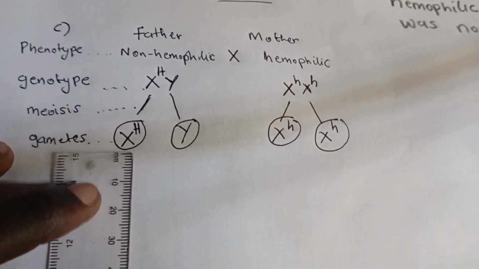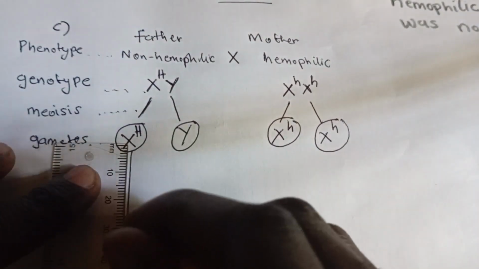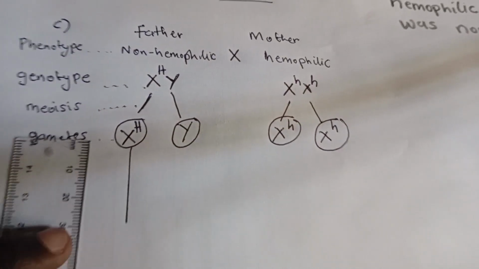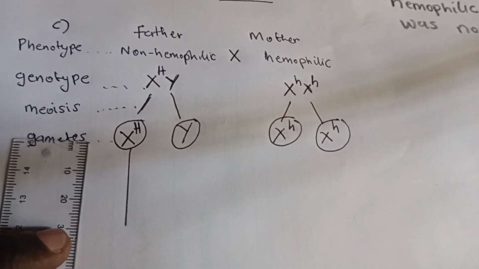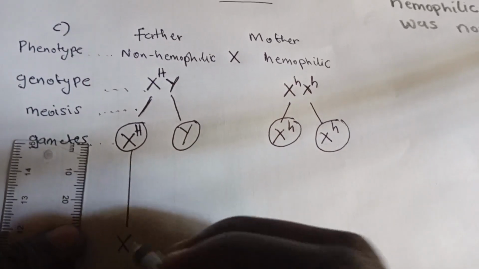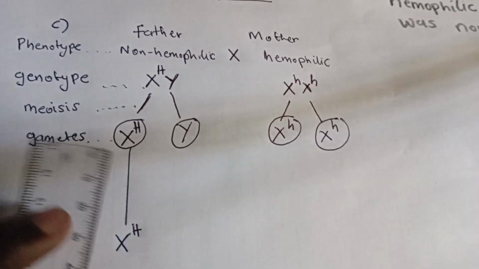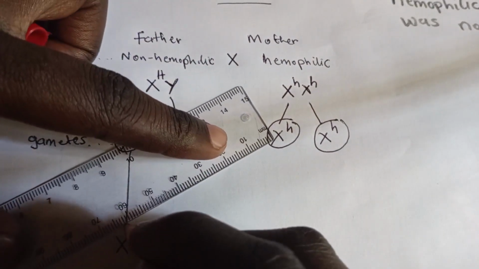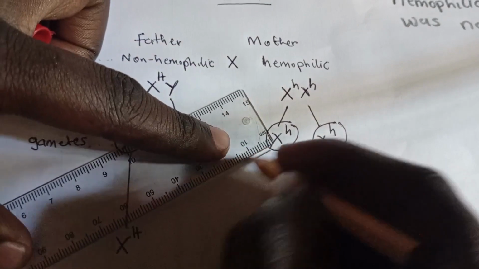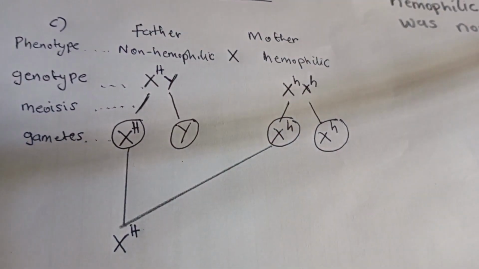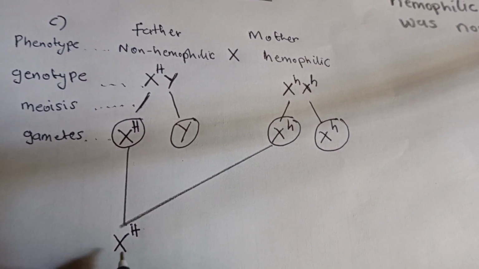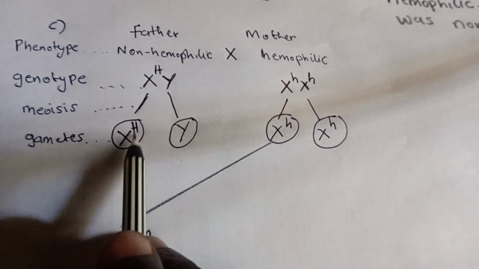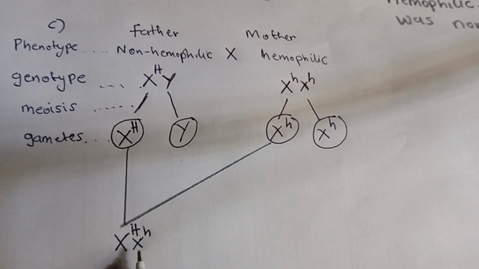So the way we do it, it's like this. This one will come here. That one will come here. So we make a cross, and then this will cross with this one. After fertilization, you have this, this and this, making up that.